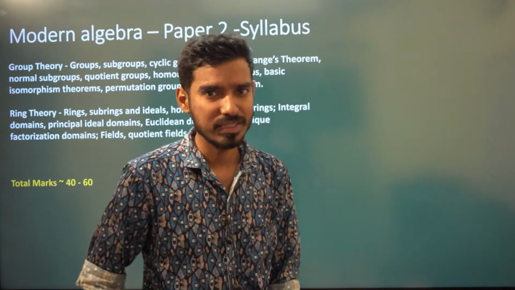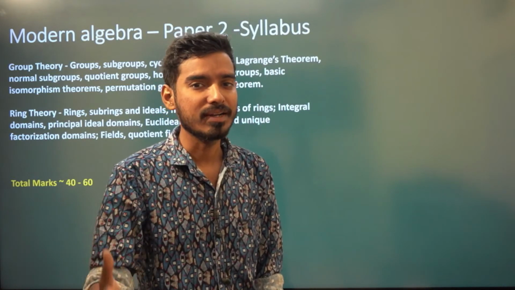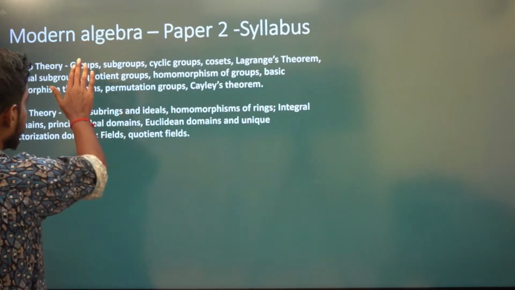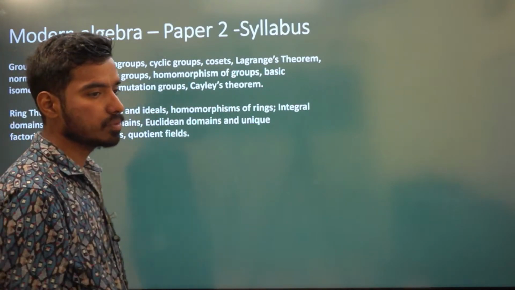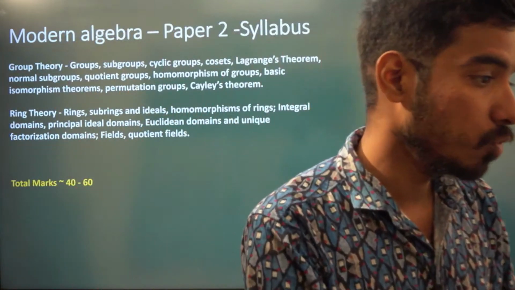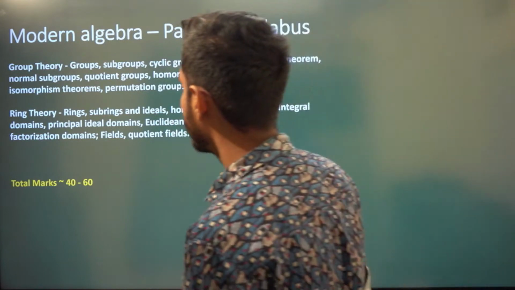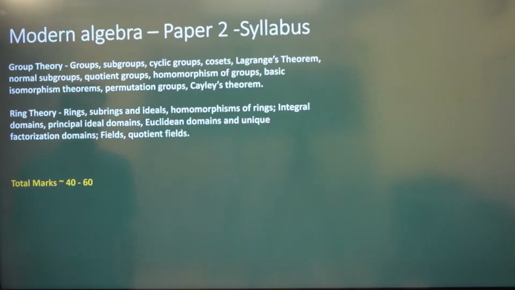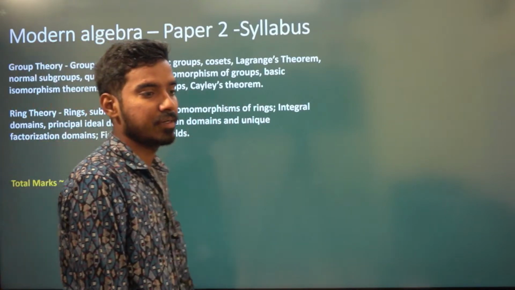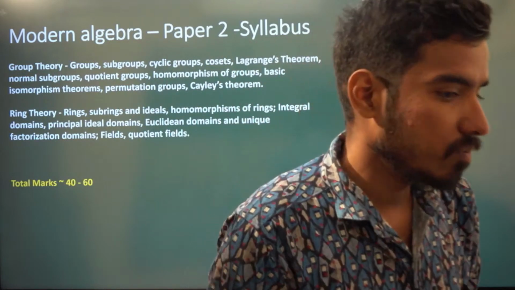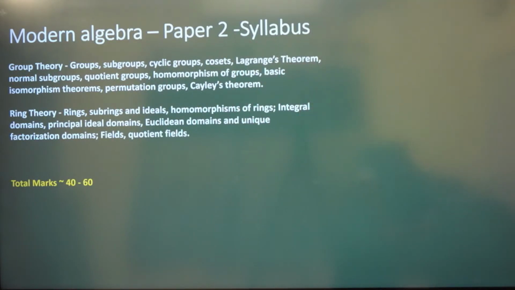I'll give you lots and lots of examples so that you will have more clarity and interest in the subject. In this class we're going to start with groups. We're going to define what is meant by groups. I'm going to give you lots of examples for groups, and in the upcoming classes we will see subgroups, cyclic groups, and so on. So first we'll start with groups. Is there any doubt before getting into today's class? It will be around 40 to 60 marks from modern algebra, and this comes under paper 2.